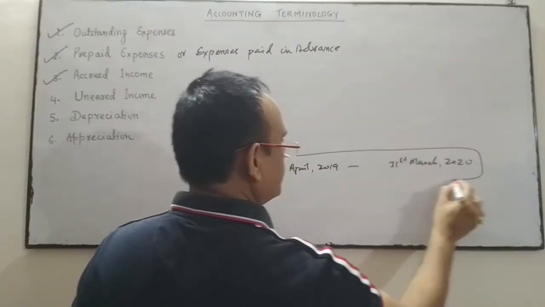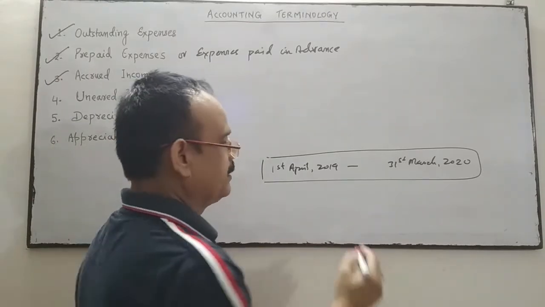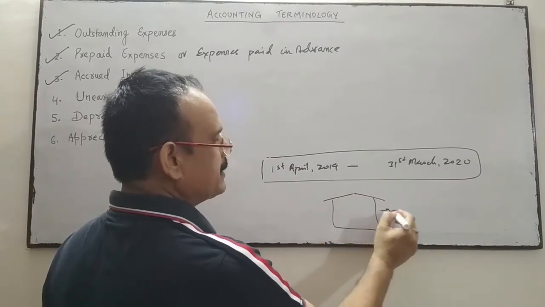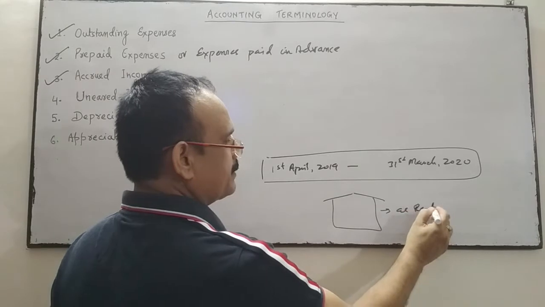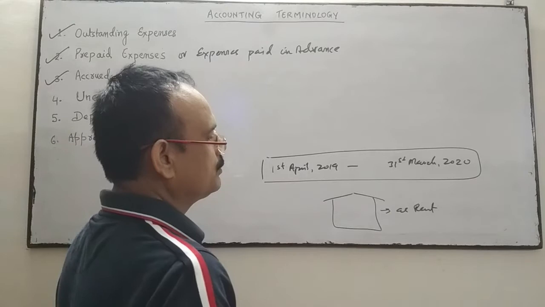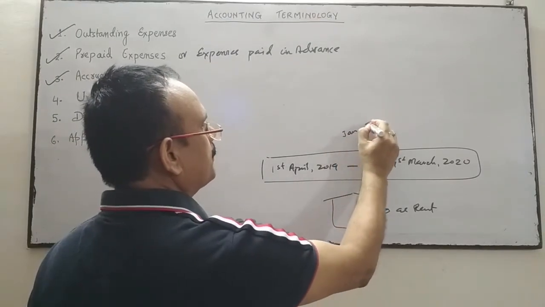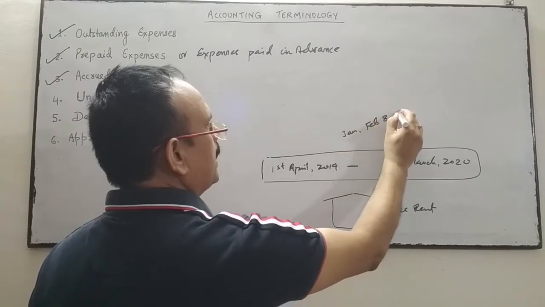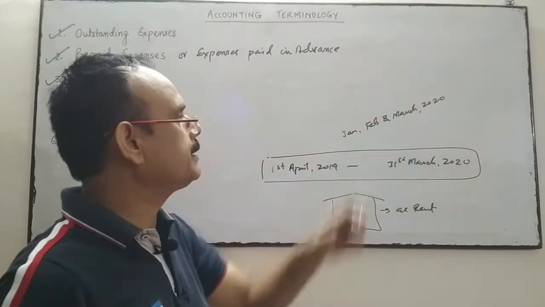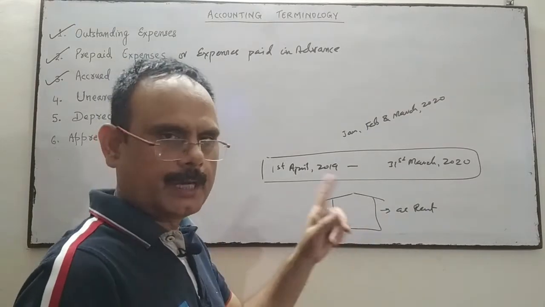In this financial year, the company has given one building as rent to the tenant, and the tenant has not paid the amount to the company for the month of January, February and March 2020. These 3 months' rent is not paid by the tenant to the company.